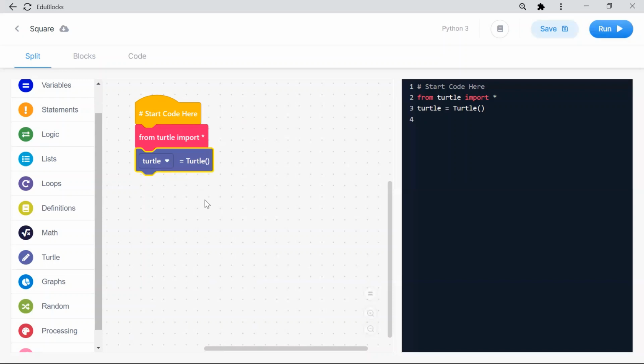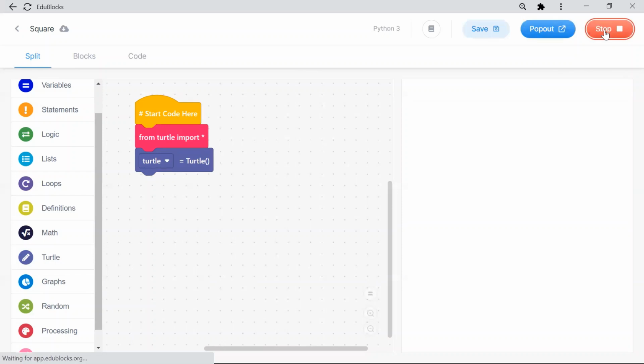Got it? I am creating the pen. Turtle is the pen to draw. So I created the pen. What pen color do you want? You can give the color of your pen. Once you add these two steps, just click the run button. If you run it, you cannot see anything because you haven't done any action.